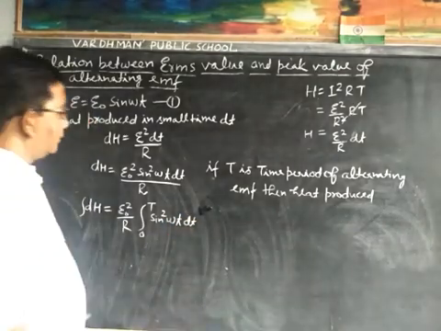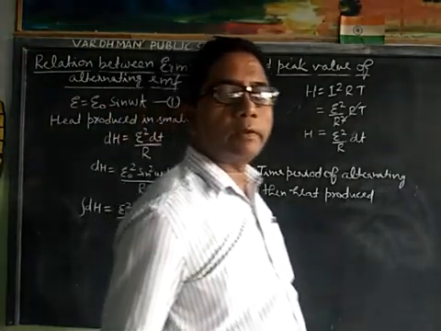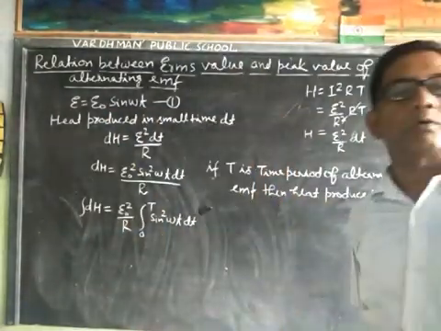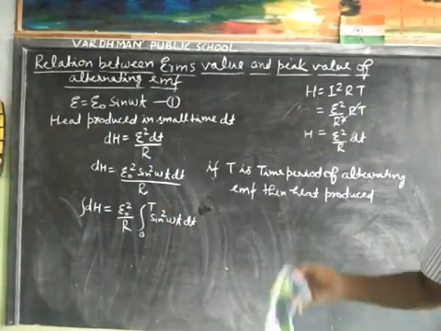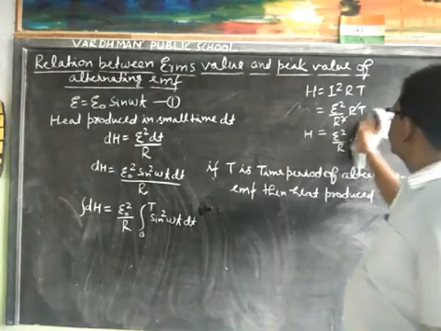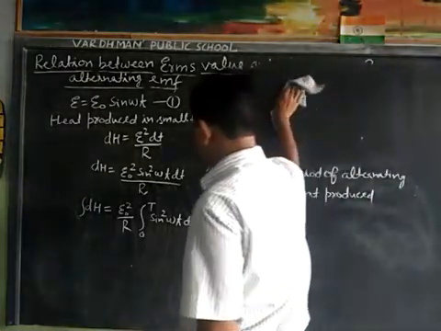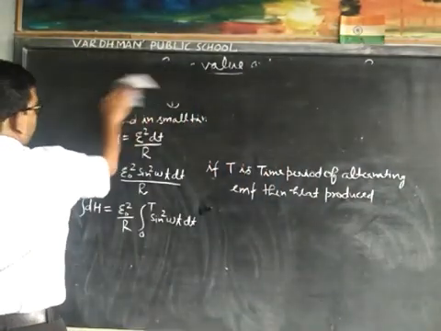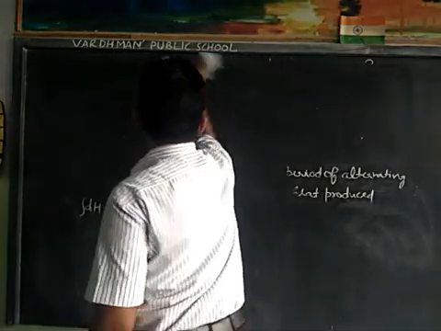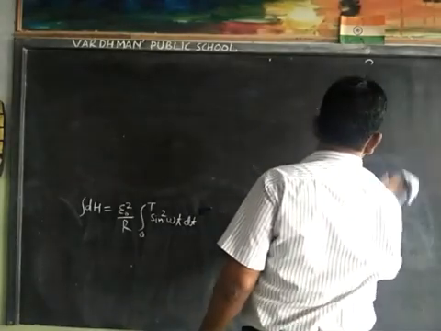Now again we see cos 2 theta is equal to 1 minus 2 sin square theta.